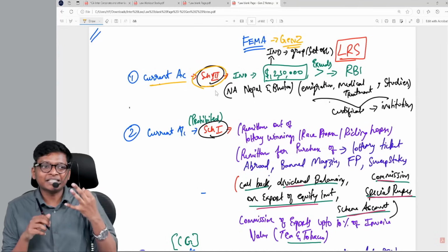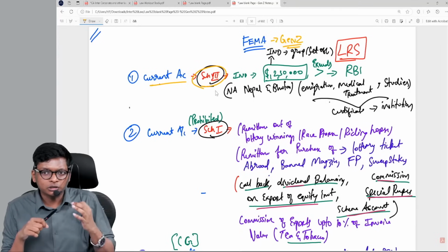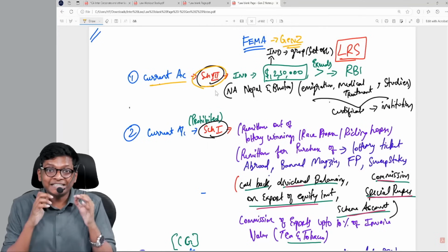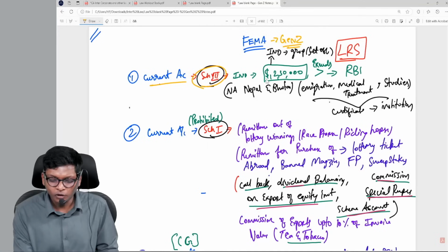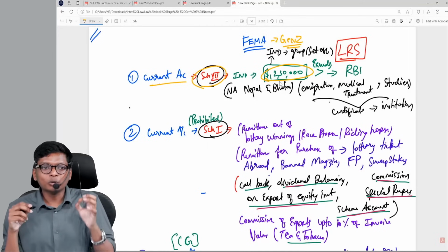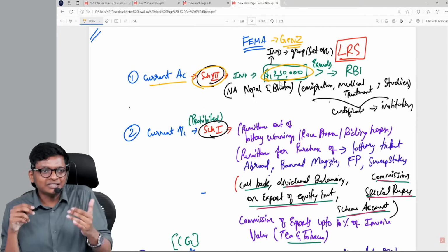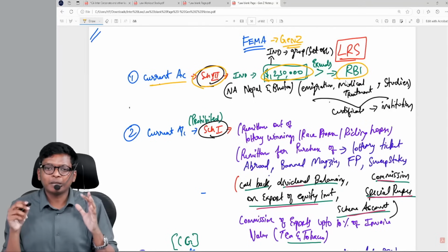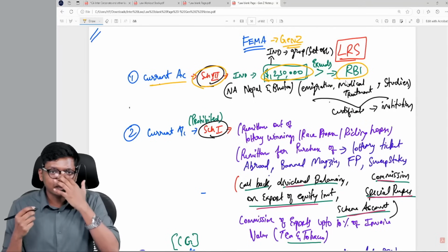Current account has totally 3 schedules. The third schedule talks about what you can do as an individual. For that, as an individual, the limit is 2,50,000. If it crosses that, then you will go to RBI. This 2,50,000 is for what things?